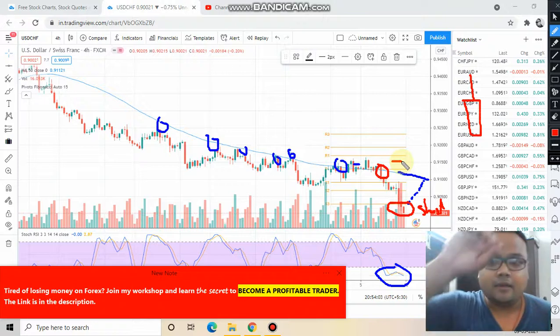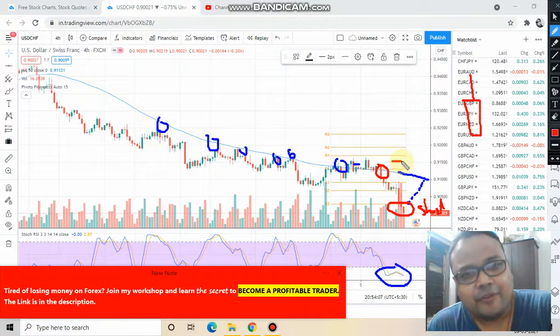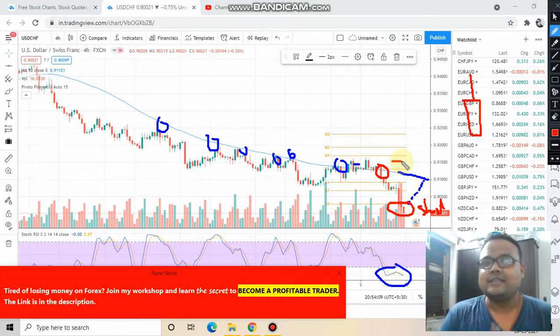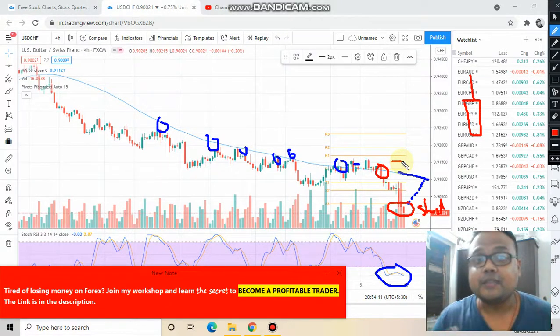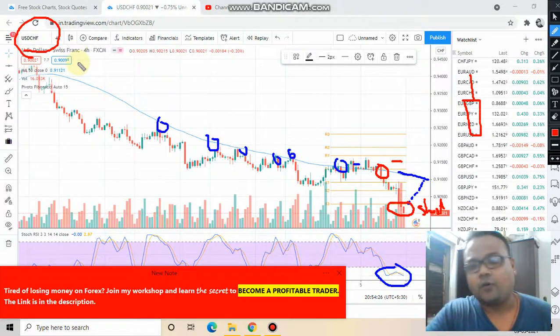When it turns from the 50 moving average, short the market. That is your ideal position to short the market. It is your hard earned money, so you should not risk your hard earned money. So this is the only ideal position to short the market, and our best trading opportunity in US dollar Swiss franc as of now.